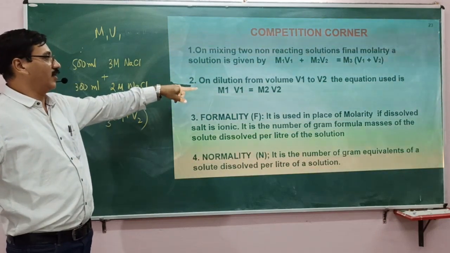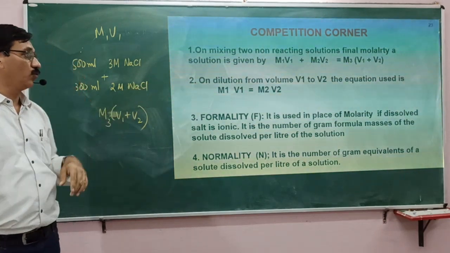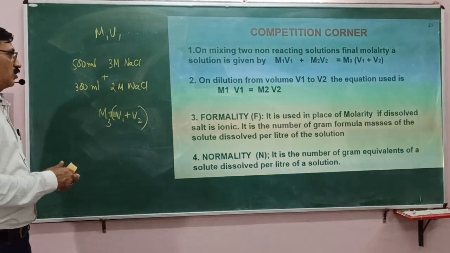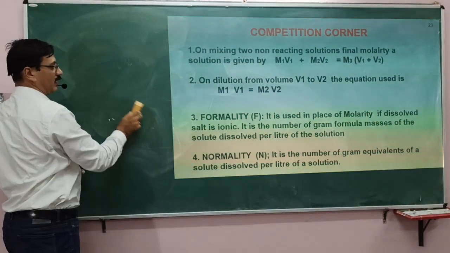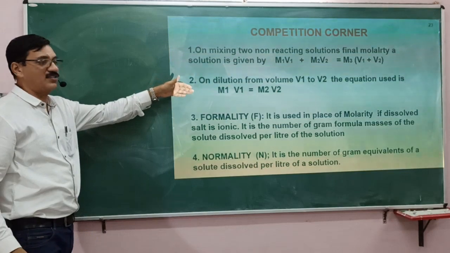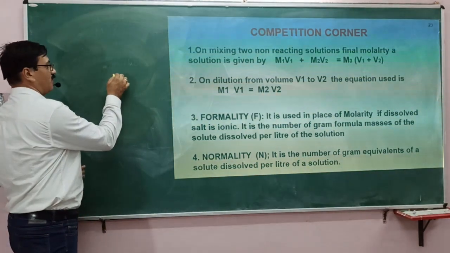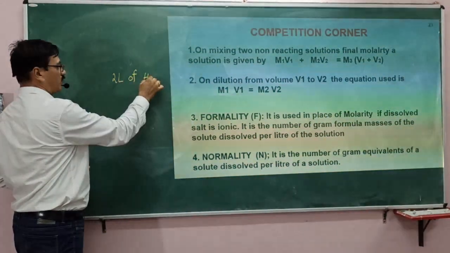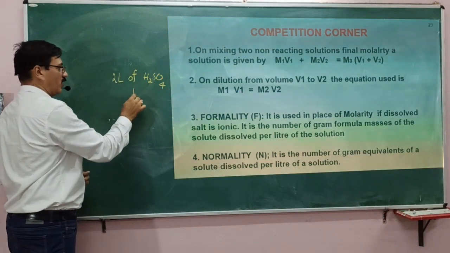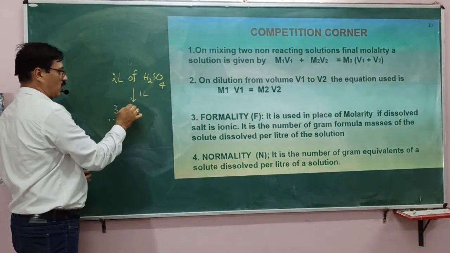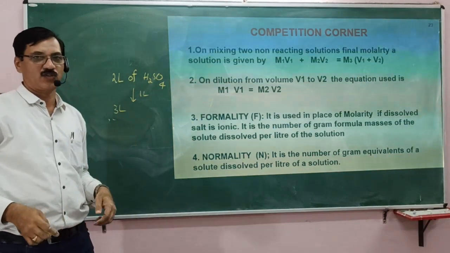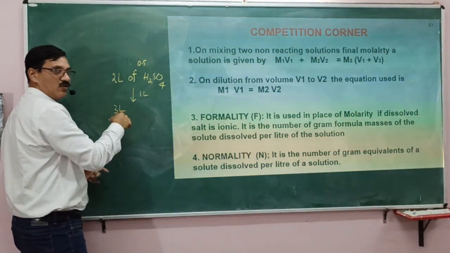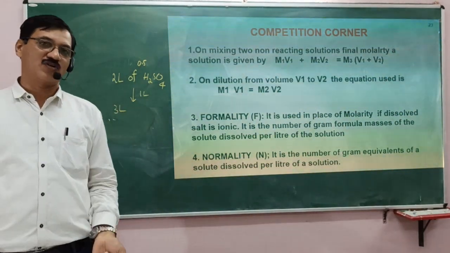Now, on dilution from volume V1 to V2, the equation used is M1V1 = M2V2. This is also another kind of generalization which can be used very easily. Now, if there is 2 liters of H2SO4 diluted by putting in 1 liter of water, so that it becomes 3 liters of H2SO4. Now 2 liters of 0.5 M H2SO4 is diluted to 3 liters. What is the molarity of the new solution?